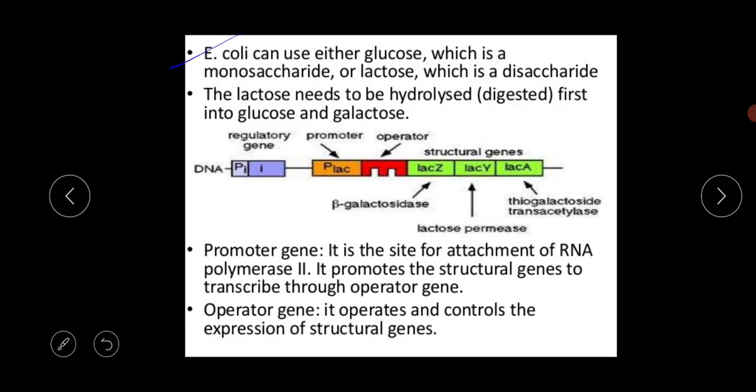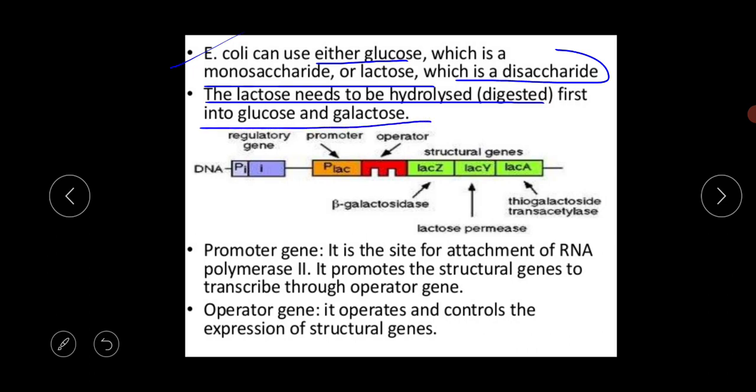So the first point is that E. coli bacteria can use either glucose, which is a monosaccharide, or lactose, which is a disaccharide. The lactose needs to be hydrolyzed, which means digested by a hydrolyzing enzyme and broken down into glucose and galactose. So lactose needs to be broken down into two components, glucose and galactose.